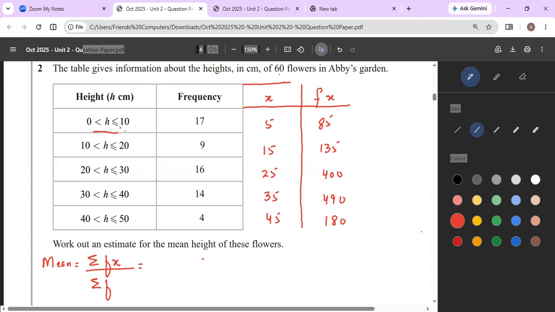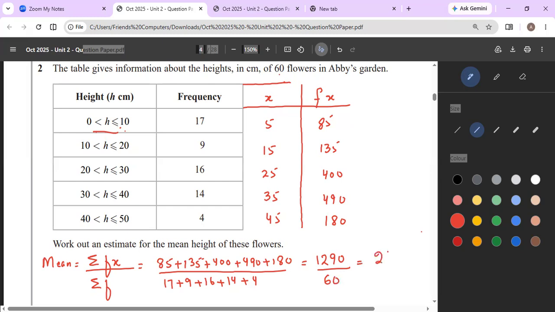So we add all these values, 85 plus 135 plus 400 plus 490 plus 180, and we divide it by the sum of frequency, which is 17 plus 9 plus 16 plus 14 plus 4, which is equal to 60. The sum of fx is 1290, divided by 60. So when you divide this, you get 21.5.